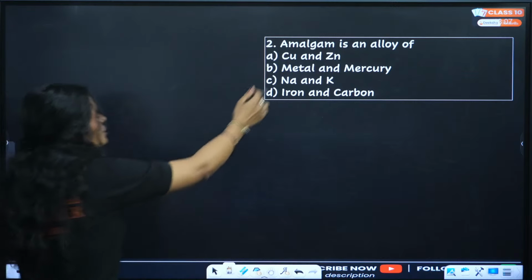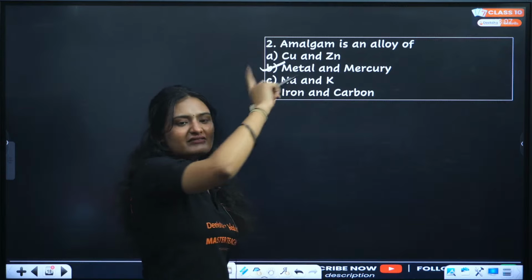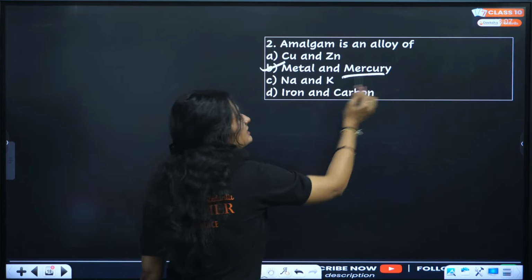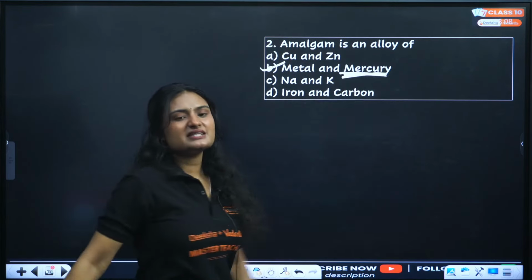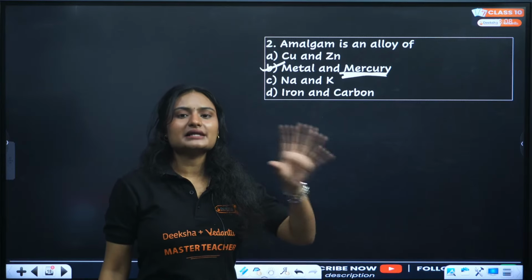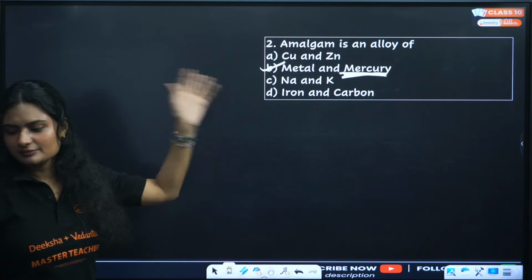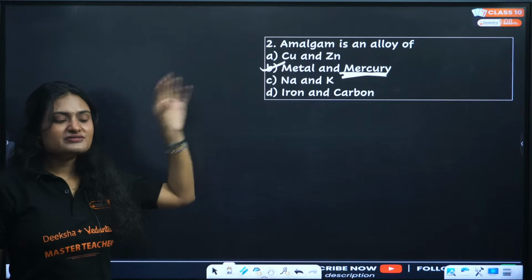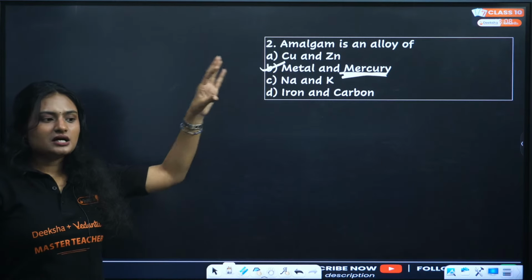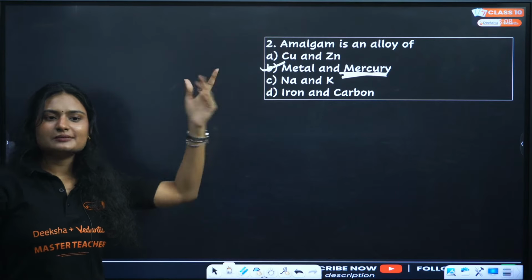B, correct. So one metal is mercury. Whenever you have an amalgam, one metal will always be mercury, okay? Because an alloy of mercury is called an amalgam. Metal amalgam. Simple. If zinc is there, zinc amalgam. Sodium amalgam. Potassium amalgam, okay?